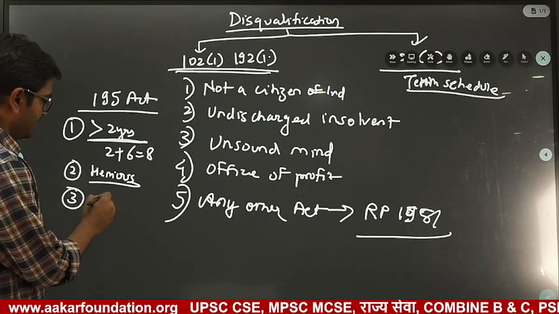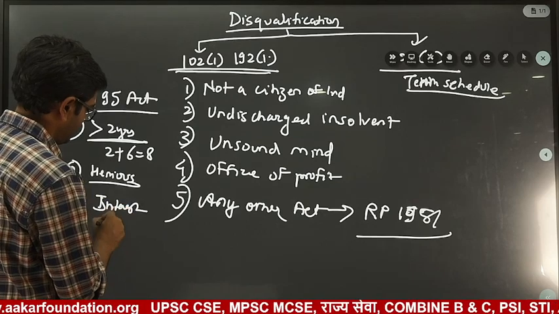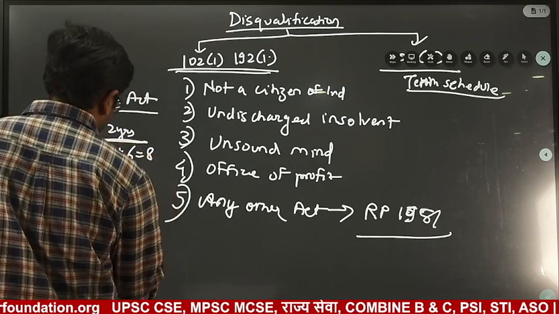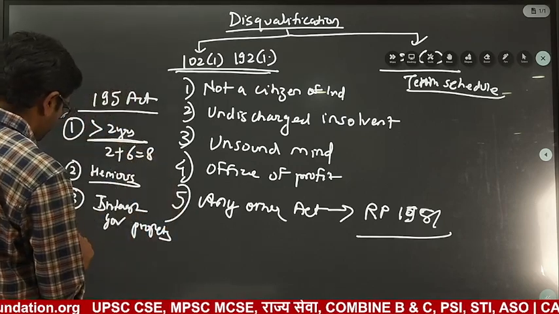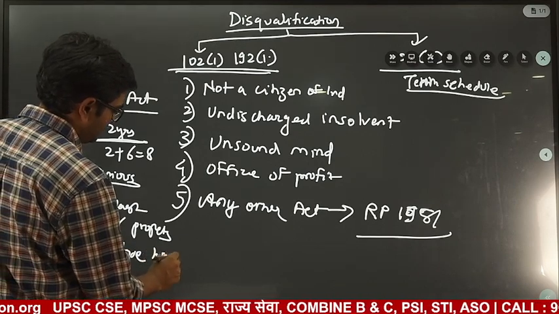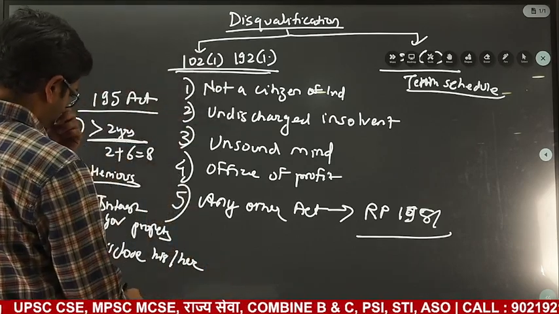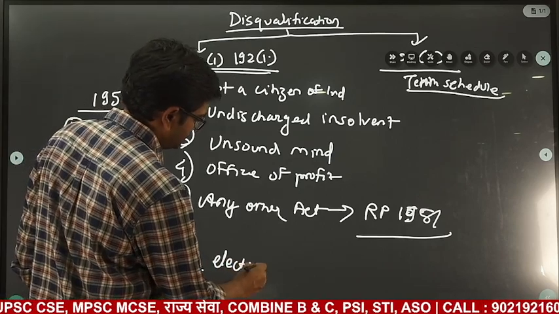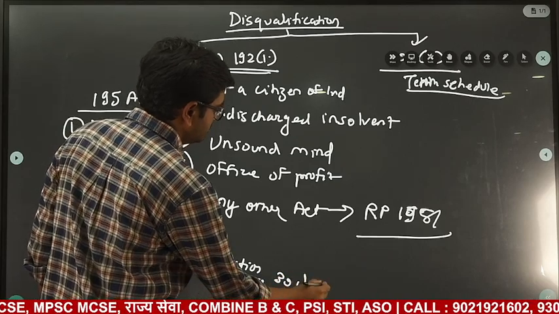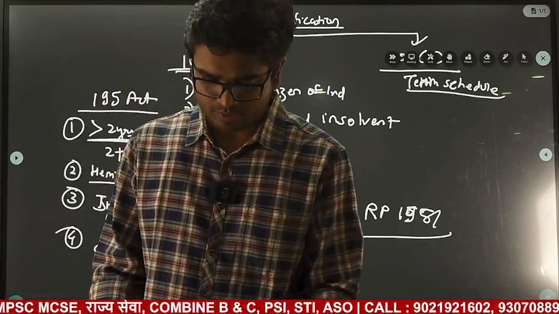Third, if it is in the interest of government projects. Then, if he has not disclosed his or her election expenses within 30 days, he has to disclose his election expenses within 30 days, otherwise he will lose his seat. So these are a few things.